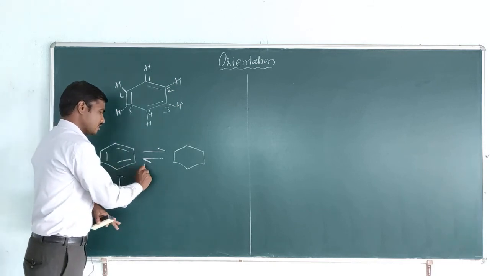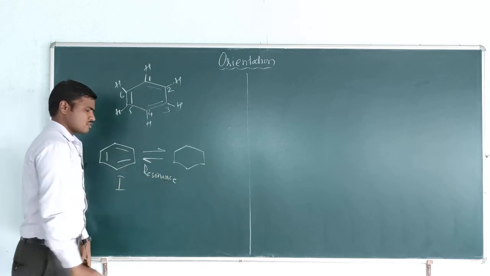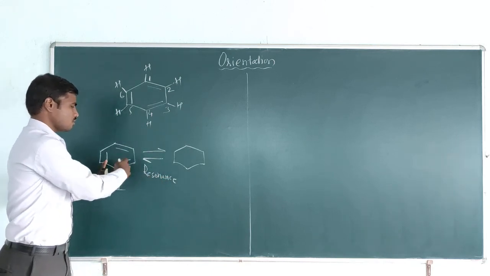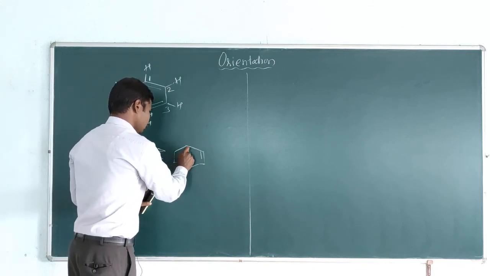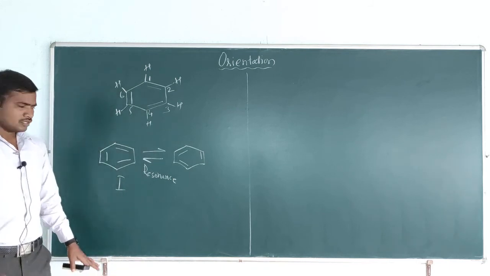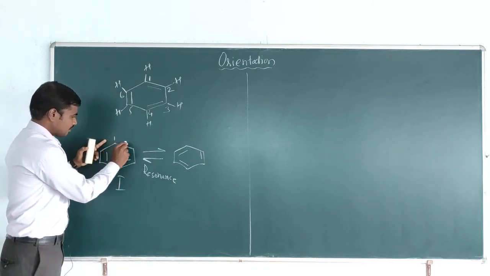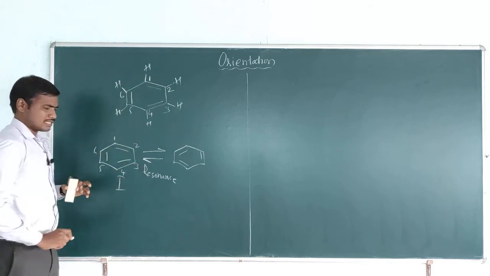After the resonance, which is nothing but the delocalization of pi electrons taking place, the structure changes like this. We can imagine carbon 1, carbon 2, 3, 4, 5, 6.